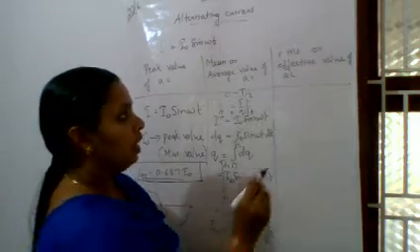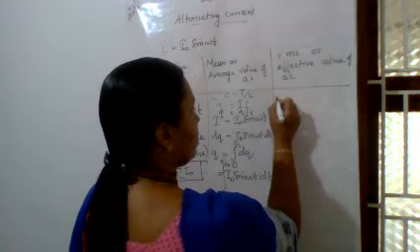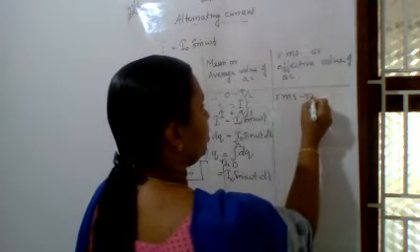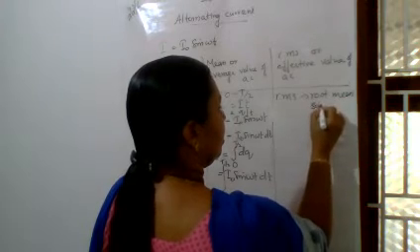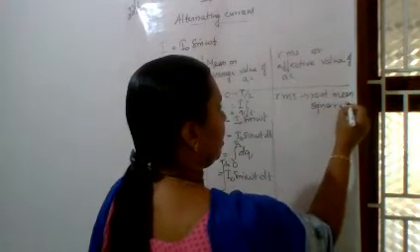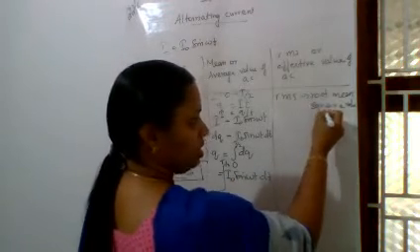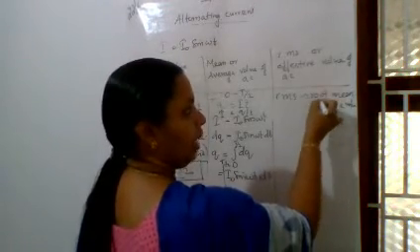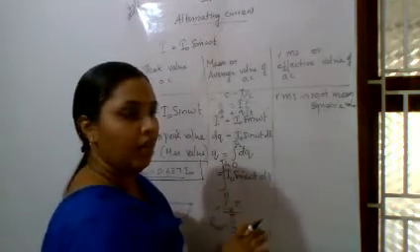Then next we will go to the RMS or effective value. What is this RMS? RMS stands for root mean square. It is the root mean square value, that is, squares, its mean and its root. That is the mathematical explanation.